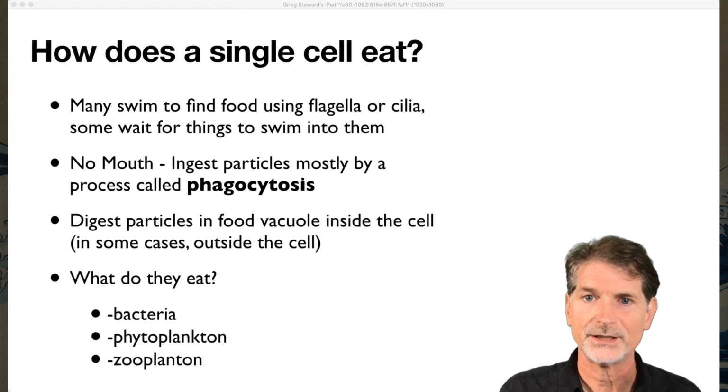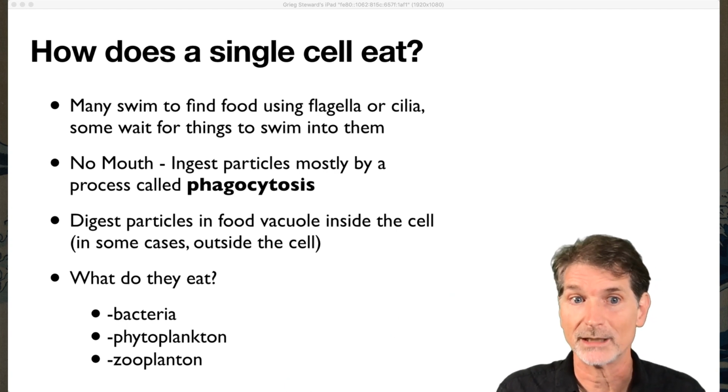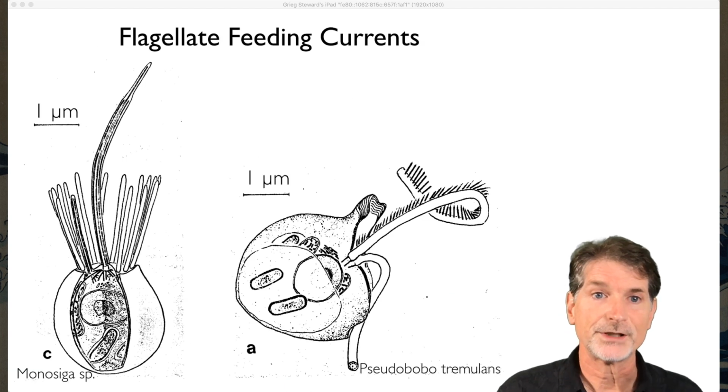What are they eating? Bacteria, phytoplankton. Some of these bigger protists are actually feeding on small animals, zooplankton. So things with flagella swimming around.